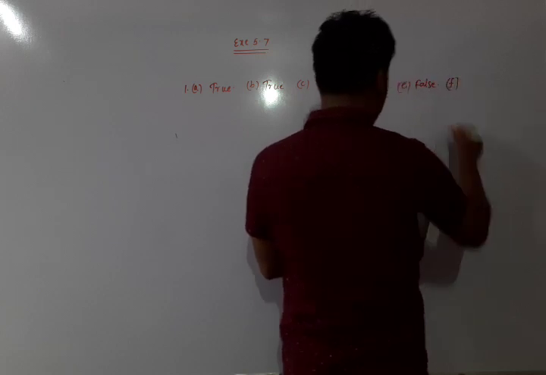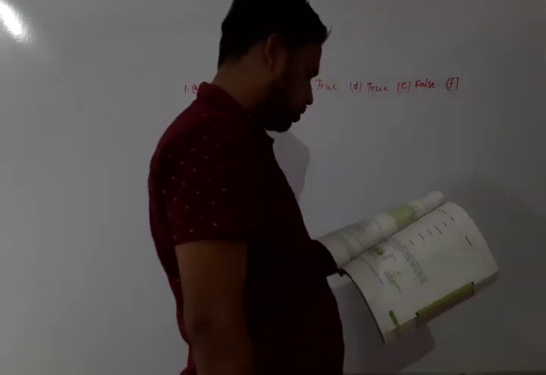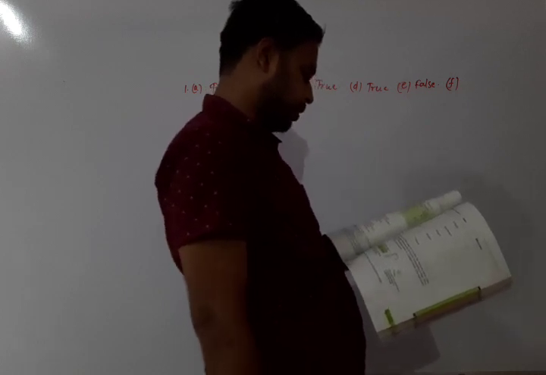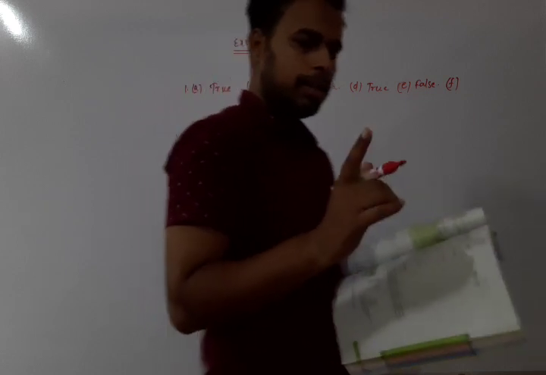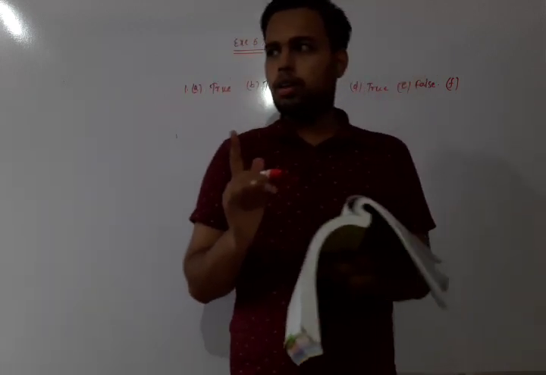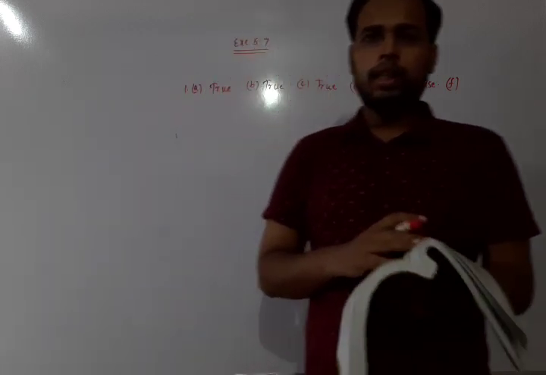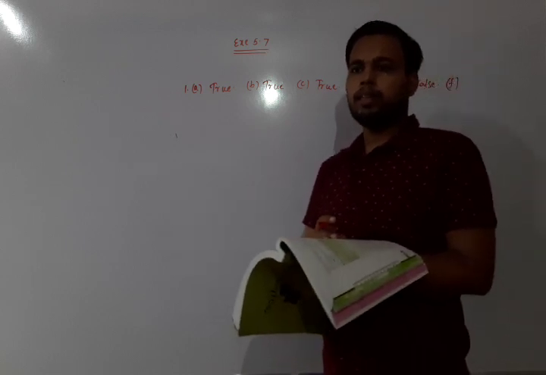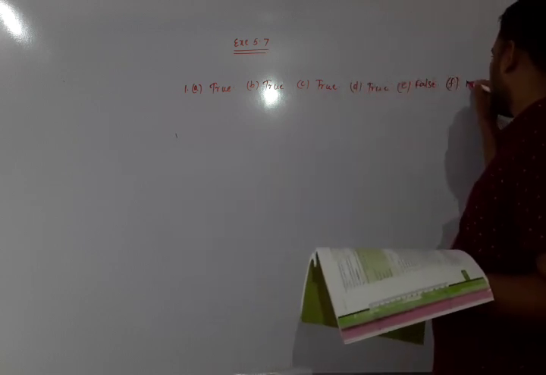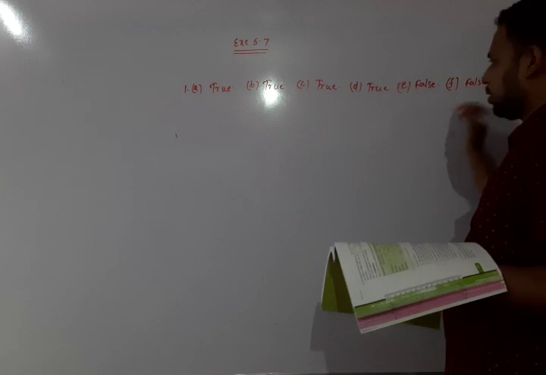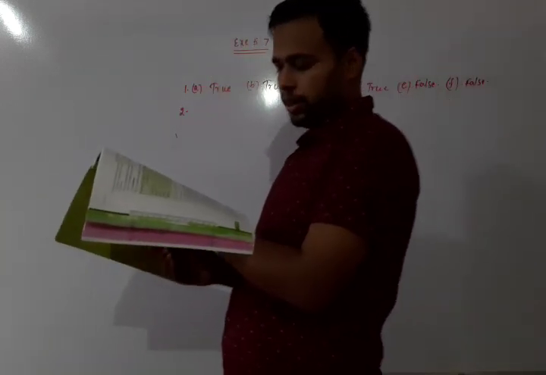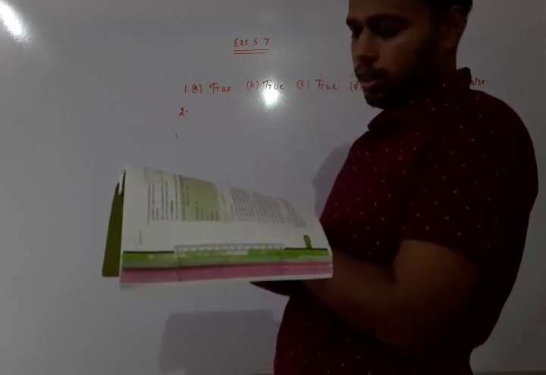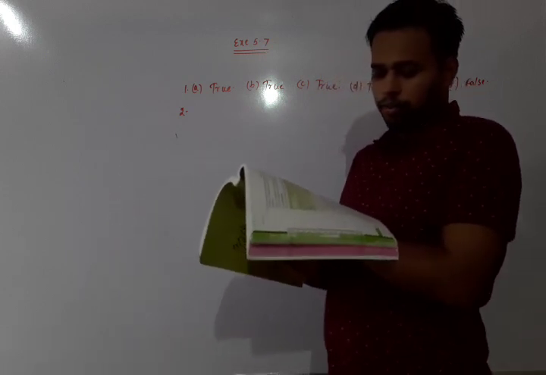Now next, F: the opposite sides of a trapezium are parallel. No. There is only one pair of parallel sides, so the other pair is not parallel, so we will not say that the opposite sides of a trapezium are parallel. So this is also a false statement. Now moving to question number 2: give reasons for the following.